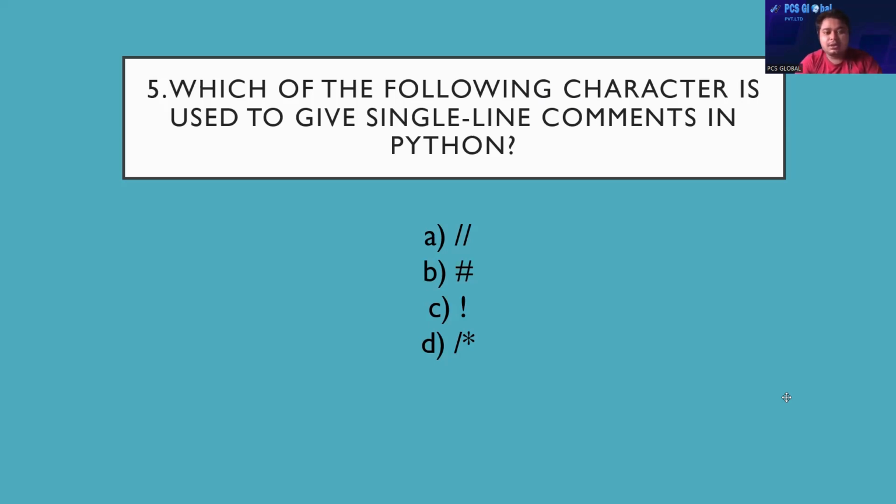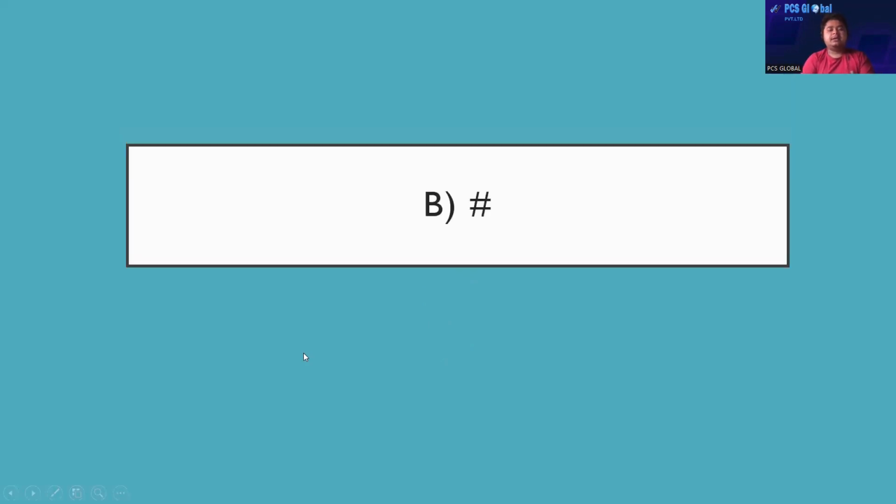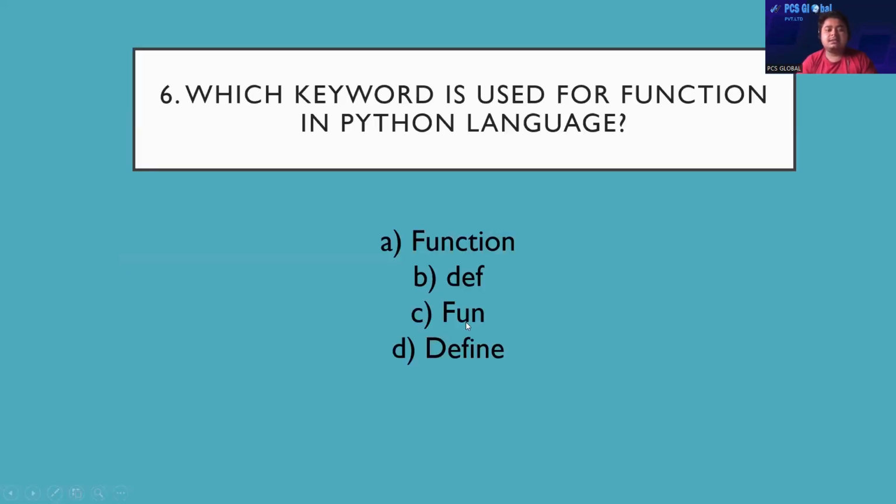Okay, so the right answer would be number 2 or B, that is hashtag. So hashtag is used for single line comments. Now, moving on to the next question.